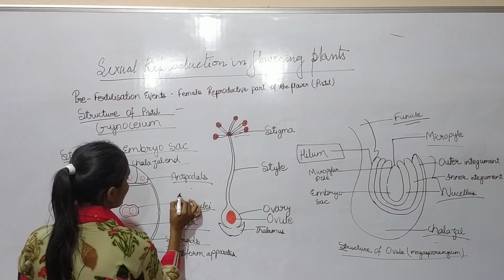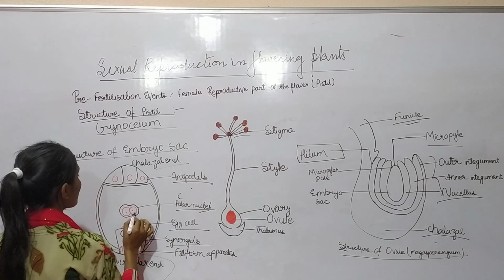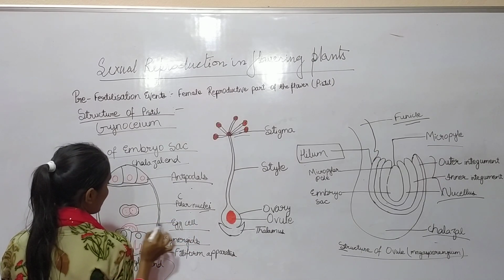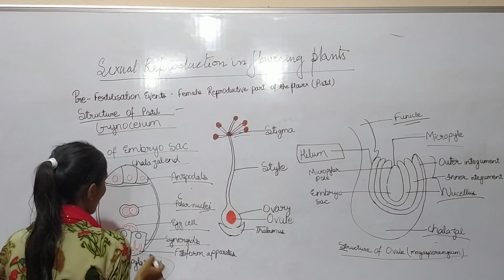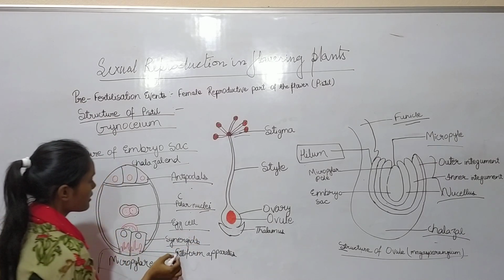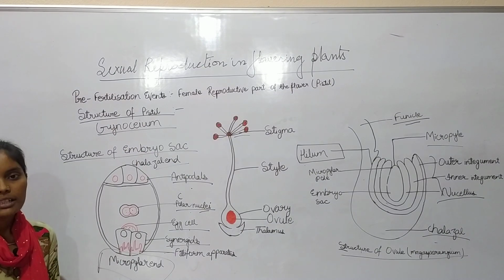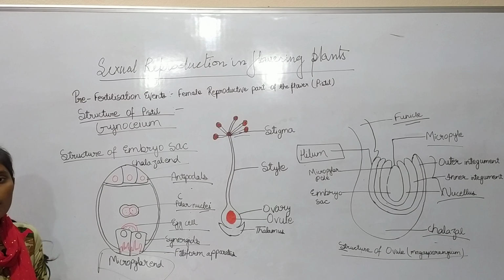It is considered the central cell of the embryo sac, and this is the egg cell, and this is the synergid. Synergids contain the filiform apparatus which guides the pollen tube for the fertilization of the gametes.